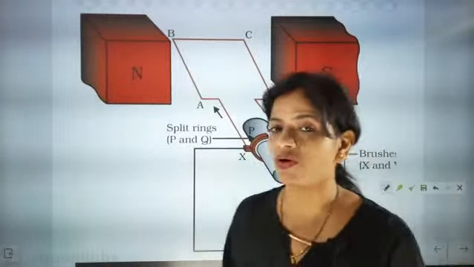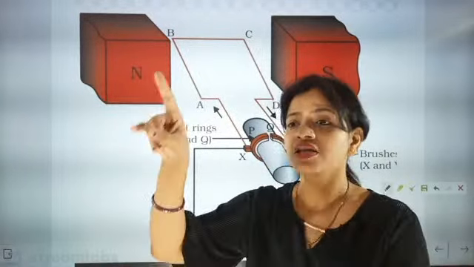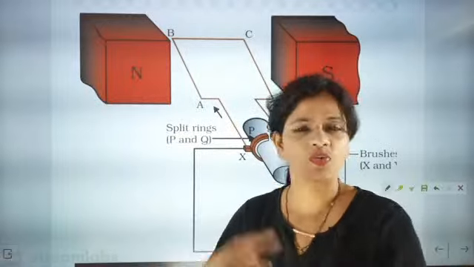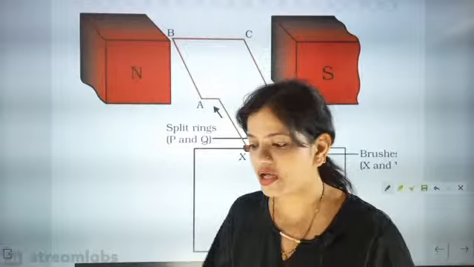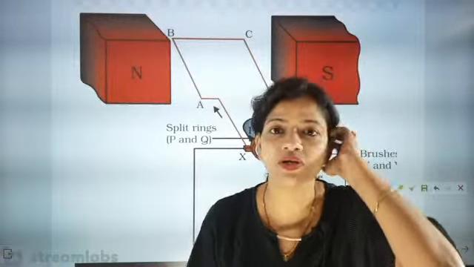Now you have to understand concept by concept, because many children have the concept that it will rotate like this, or like this. What will be the rotation? Where will be the force? Where will be the current? This is the confusion, so now I am going to clear the confusion one by one.